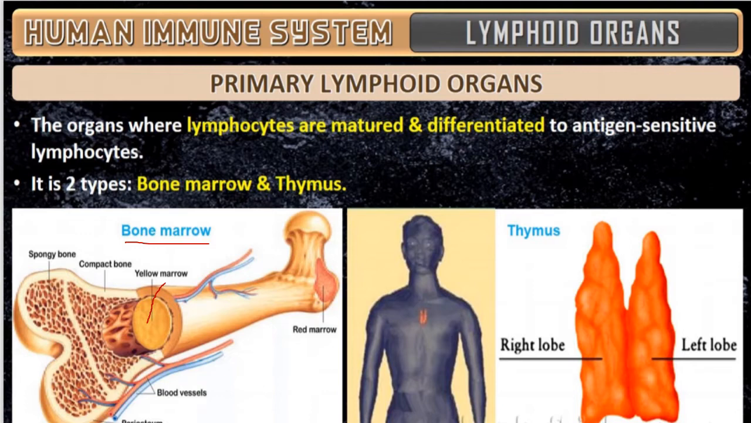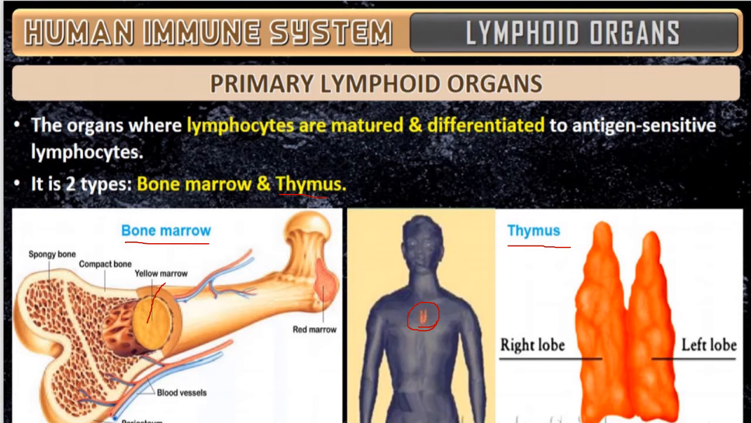So the bone marrow and thymus. This part, whatever you are seeing, is present over here in the human body. This is the thymus. Bone marrow is the main lymphoid organ where all the blood cells are formed. Are you understanding? Wherever our RBC is formed, it is formed from the bone marrow. We will study about that again. RBC, red blood cell, is formed in bone marrow.